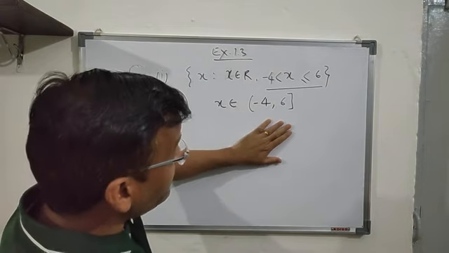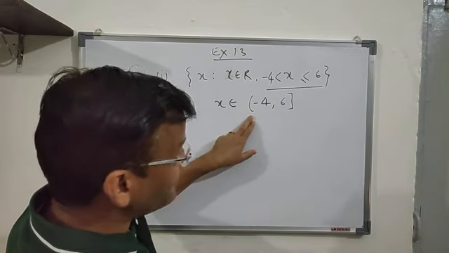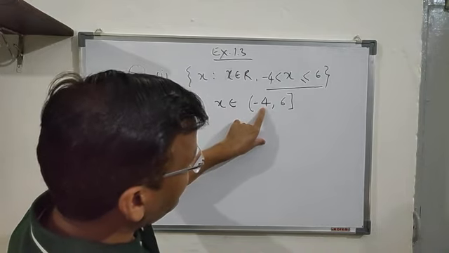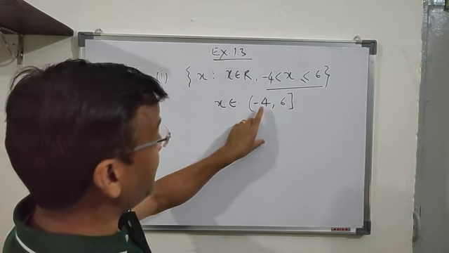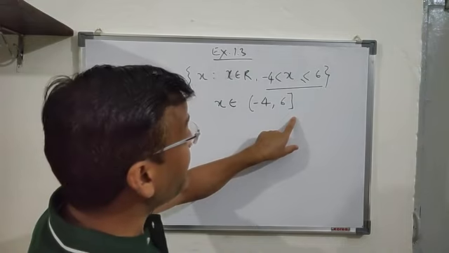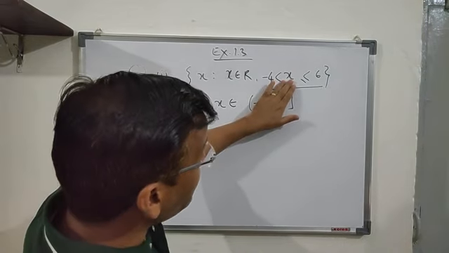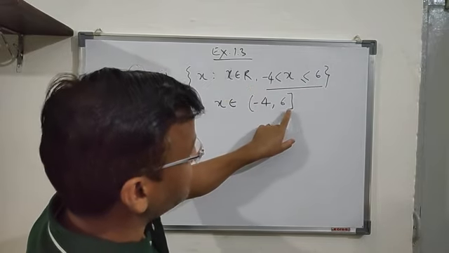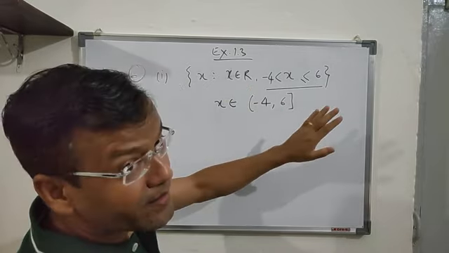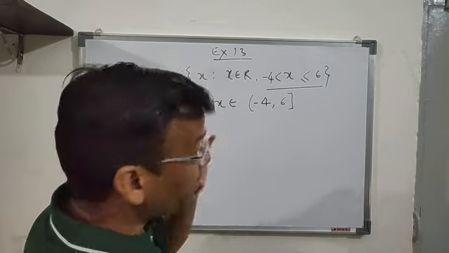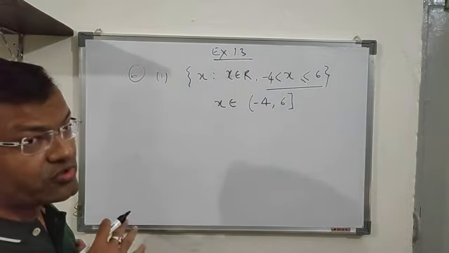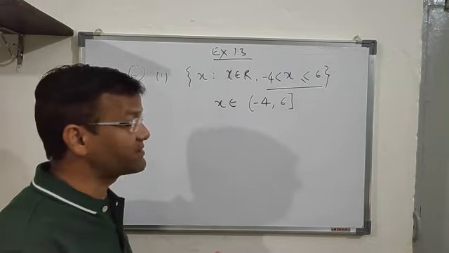Now it's very important to know about the brackets, and at the same time you have to use the smaller number on the left and the bigger on the right. You cannot write it as 6 comma minus 4. That will be incorrect. In the same order you have to write: this number has to be written first and this one after. So if you write 6, minus 4, that will be wrong. Whatever the conventions are, you have to follow those conventions. You cannot use your own terms or own symbols.